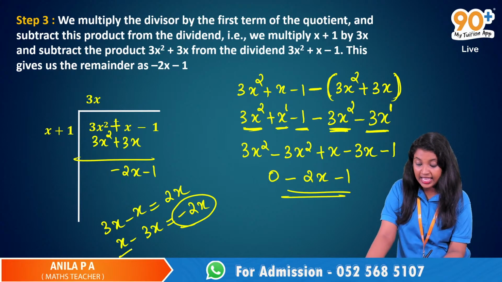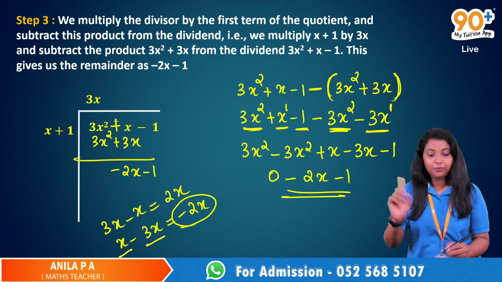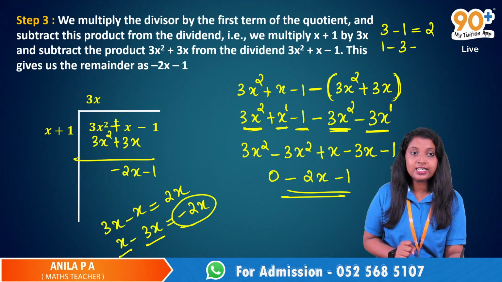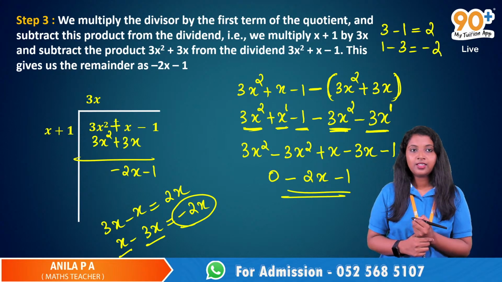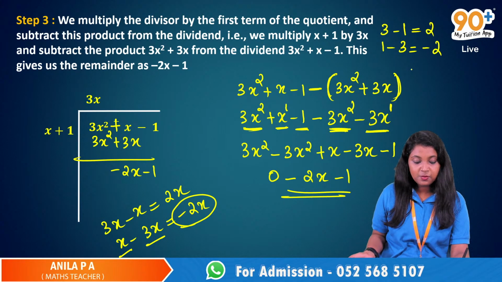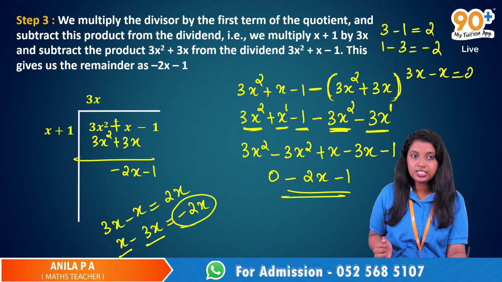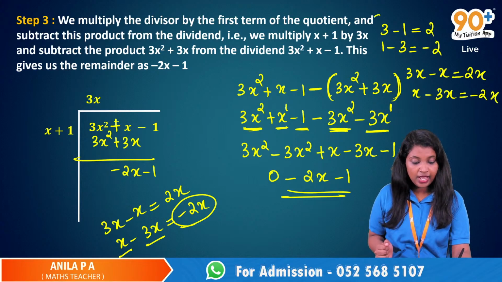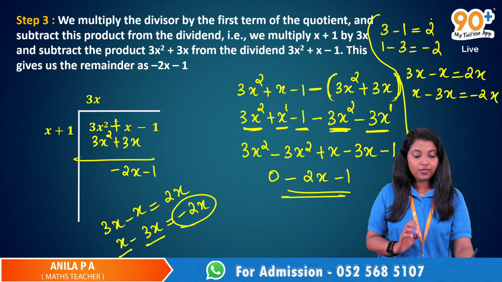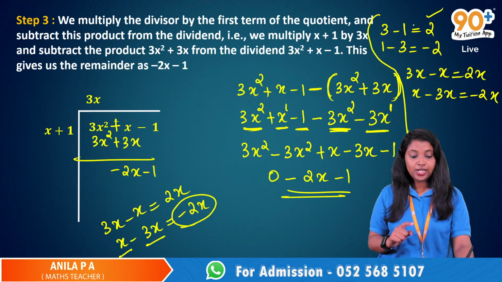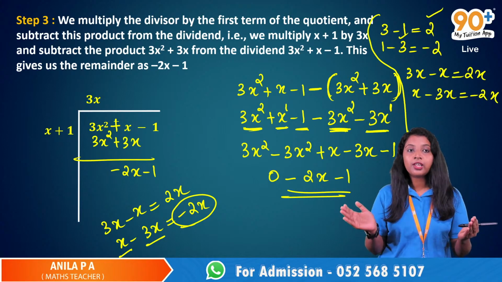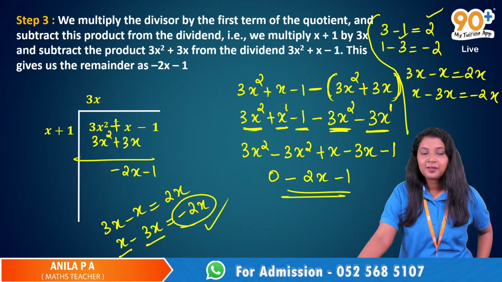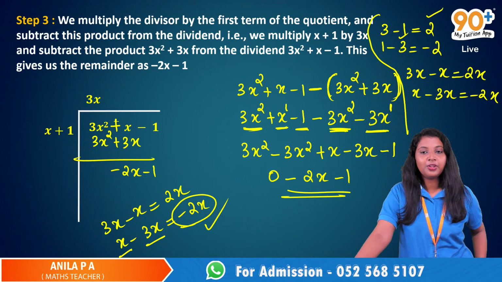Okay, here it is x minus 3x. See, 3 minus 1 is 2, but 1 minus 3 is negative 2, right? Just like that, 3x minus x is 2x, positive 2x, but x minus 3x is negative 2x. If we are subtracting a smaller number from a bigger number, we will always get a positive value. But if we are subtracting a bigger number from a smaller number, we will always get a negative value. Just like that, here 3x minus x is... Can you hear me? Yes, you are audible.